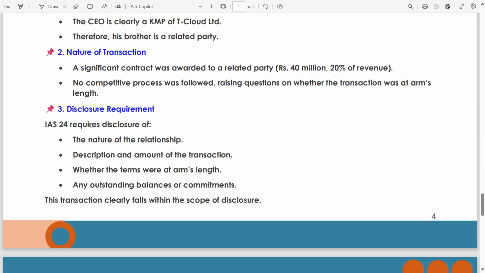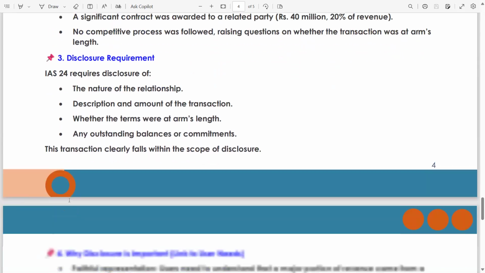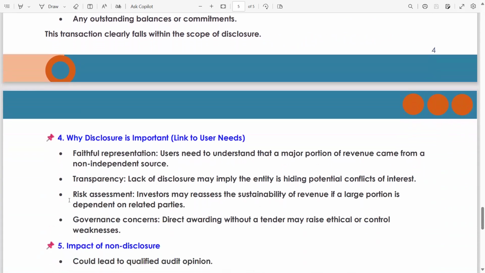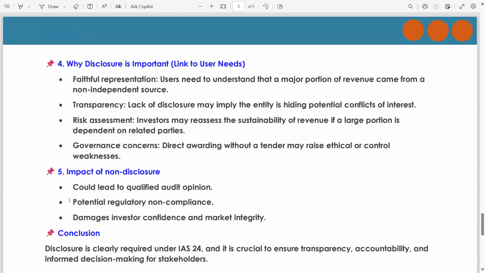Disclosure requirement. IAS 24 requires disclosure of the nature of the relationship, description and amount of the transaction, whether the terms were at arm's length, and any outstanding balances or commitments. This transaction clearly falls within the scope of disclosure. So there is a need for disclosure.